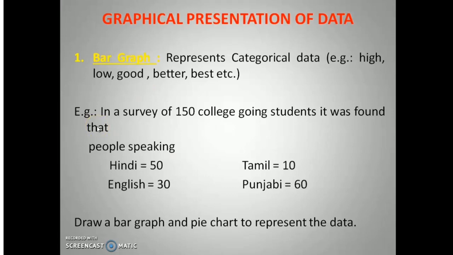Refer this example. In a survey of 150 college going students, it was found that people speaking Hindi are 50, people speaking Tamil are 10, those who were speaking English were 30, and Punjabi speaking students were 60. Now we have to represent this data through bar graph or pie chart. How can it be done?